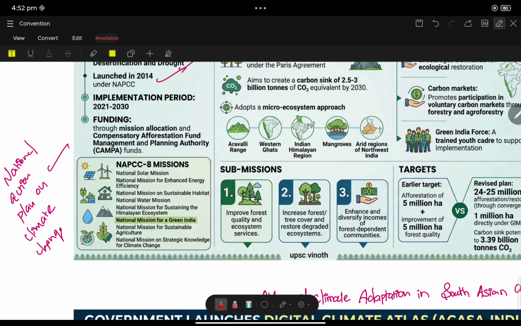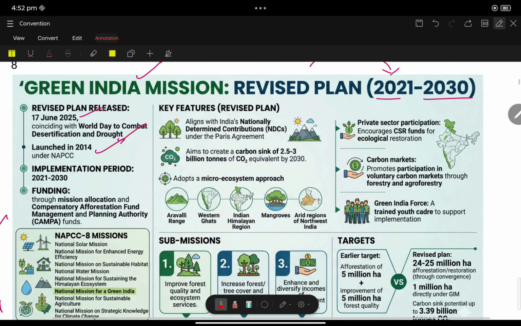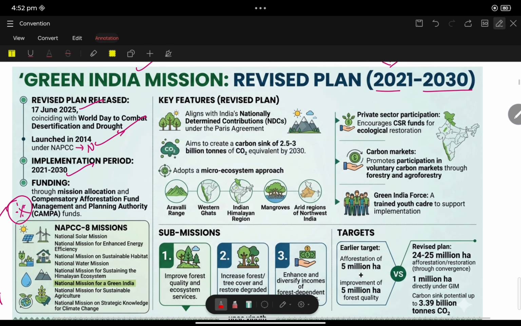under the National Action Plan on Climate Change. The implementation period was 2021 to 2030. The funding is through mission allocation and the Compensatory Afforestation Fund Management and Planning Authority, famously known as the CAMPA fund.